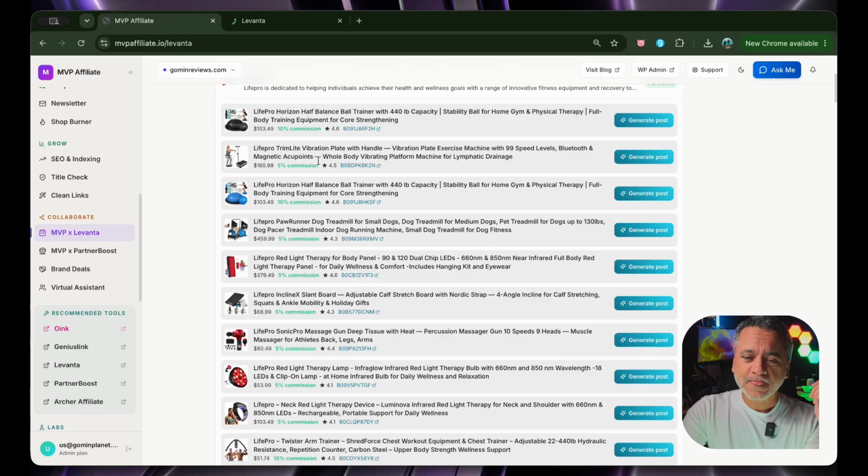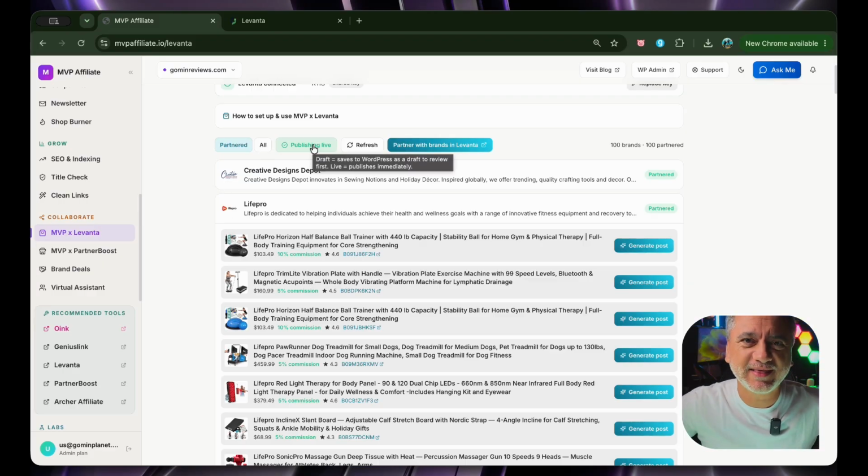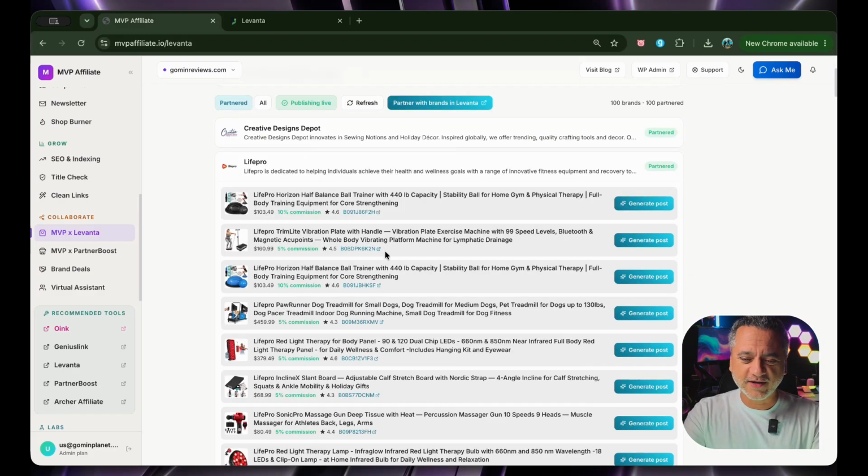So I'm going to close that and I'm going to go back to this ball. I'm going to save it as a draft. But if I click here, I could literally say, whenever I generate a post, it goes live on my blog. That is pretty cool. So you know what? I'm going to publish live just to show you how awesome this is.